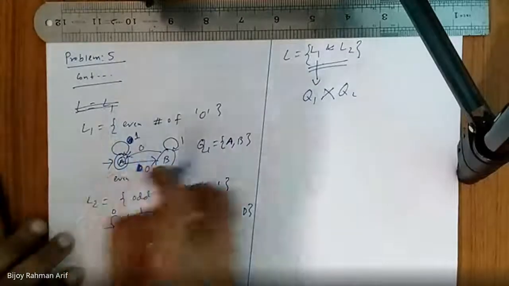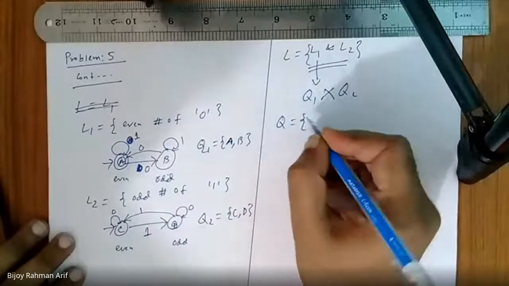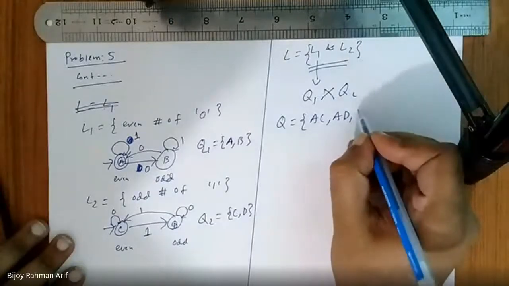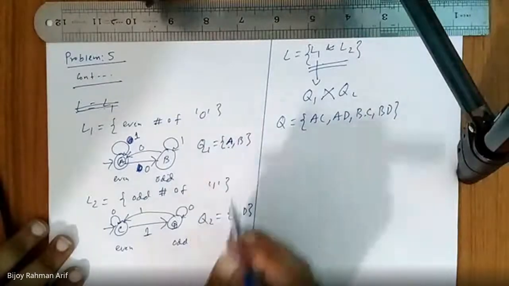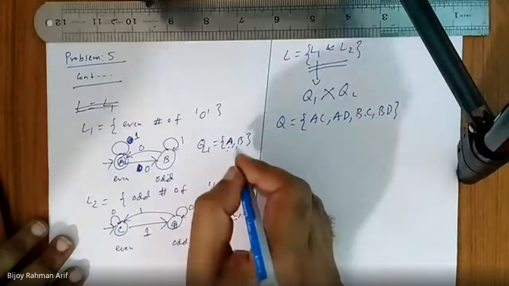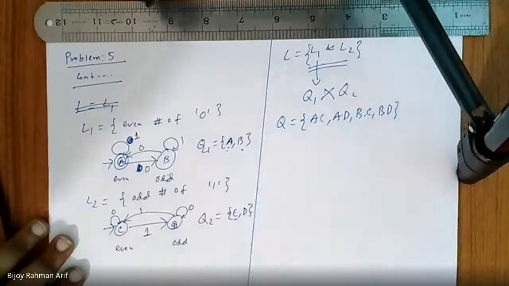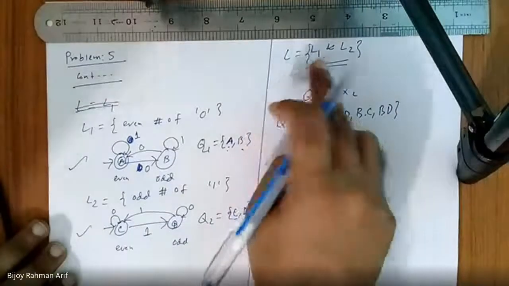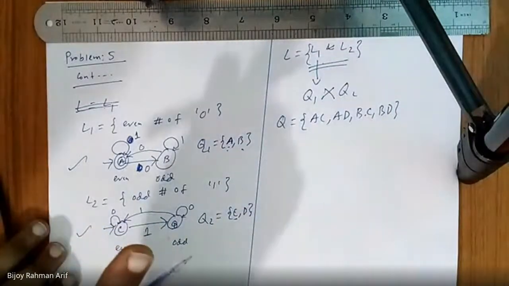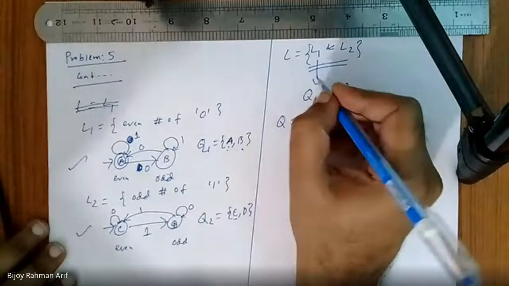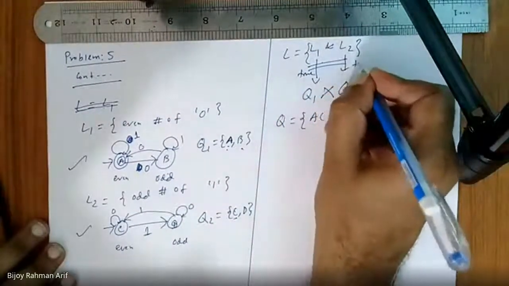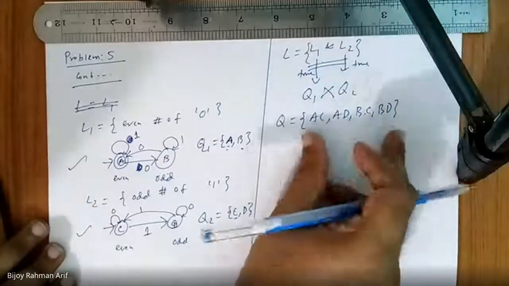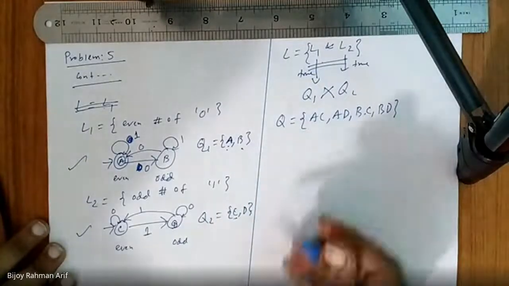So what would be the states for Q? AC, AD, BC, BD. Am I right? This is actually L1, this is actually L2. L is nothing but L1 and L2 both. This one is true and this one is also true. So we can do the Cartesian product and get the four states. So we can draw this one.